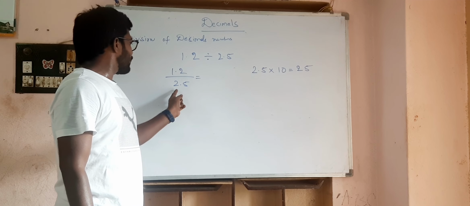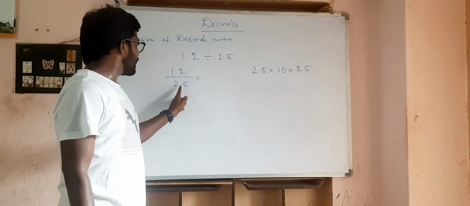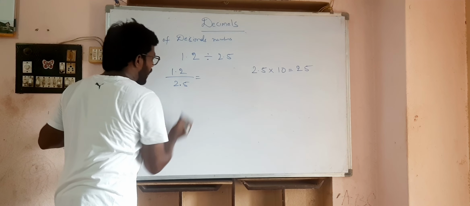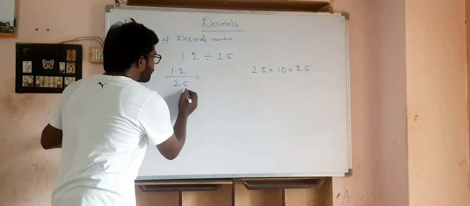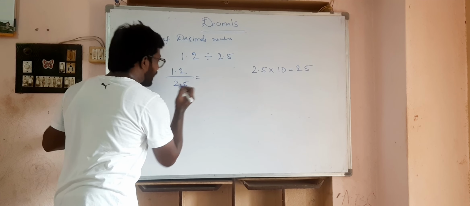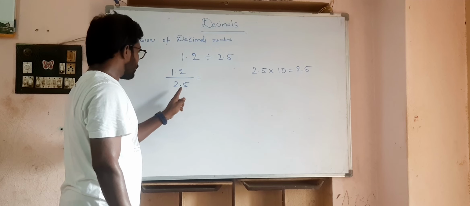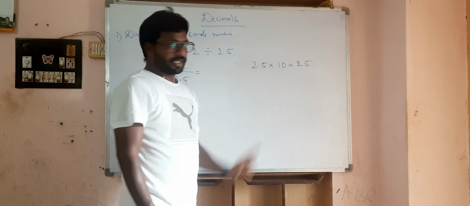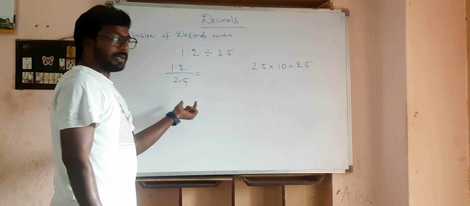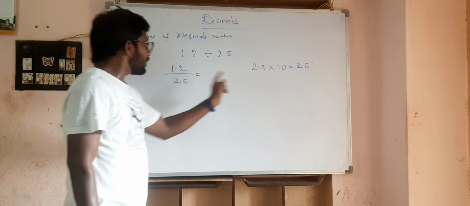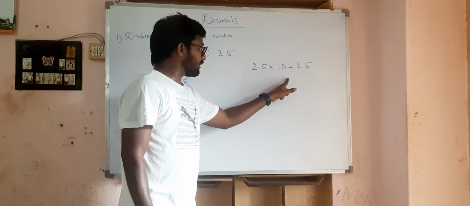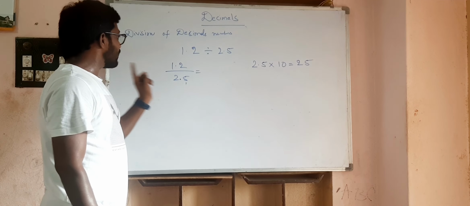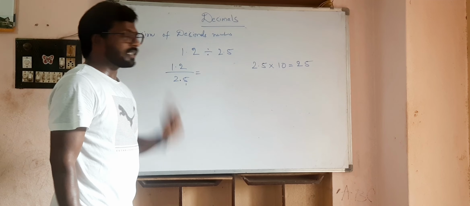After the decimal point, only one number is there on the right side. That's why you multiply with 10 only. Suppose you have two numbers after the point, you multiply with 100. Since only one number is given, you multiply this number with only 10.